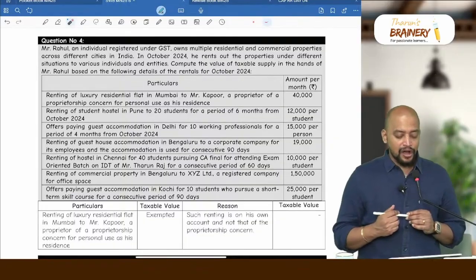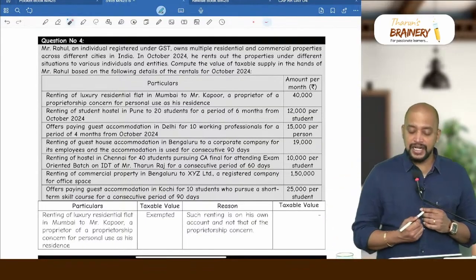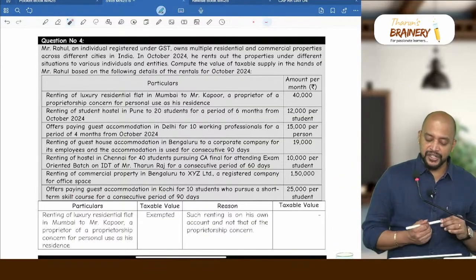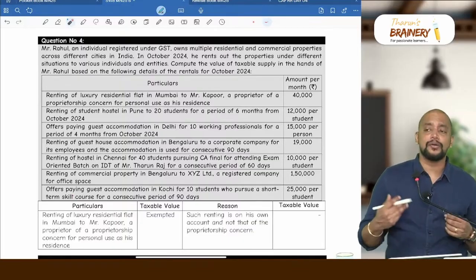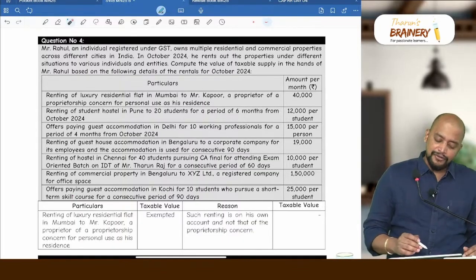Then next, offers PG accommodation in Delhi for 10 working professionals for a period of 4 months. For working professionals also, accommodation for a period of 4 months.